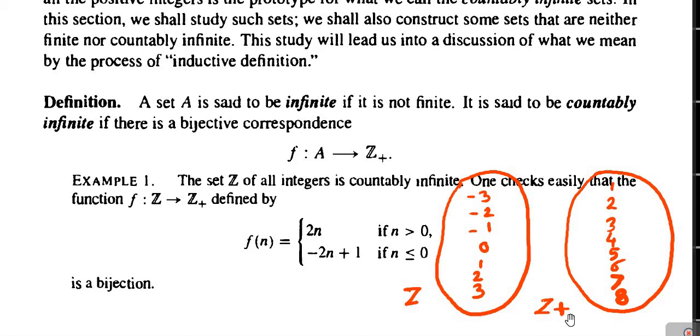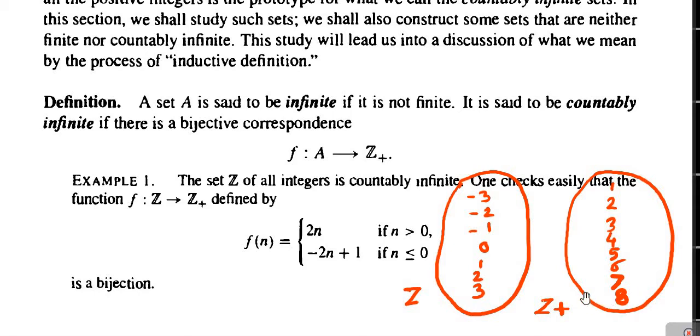Whereas the elements of Z plus are the positive integers: 1, 2, 3, 4, 5, 6, 7, 8 and so on.